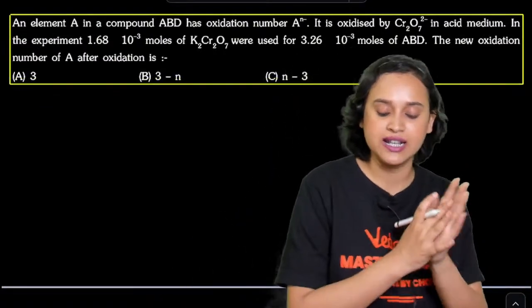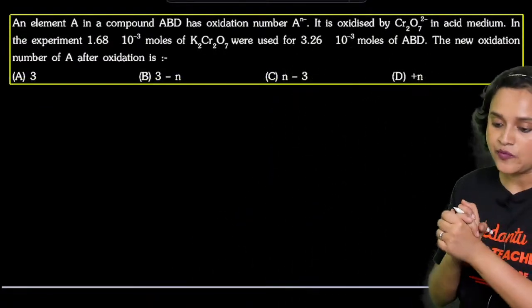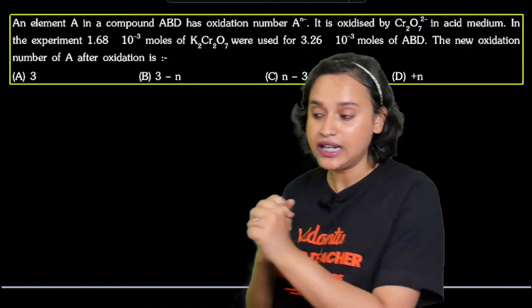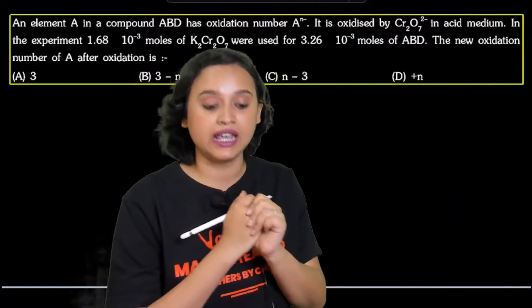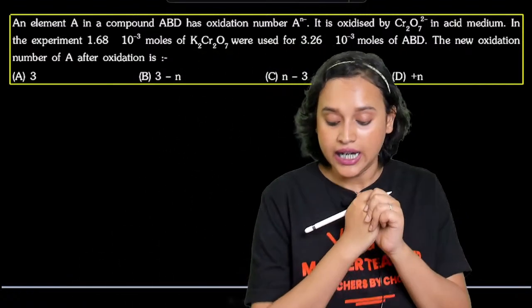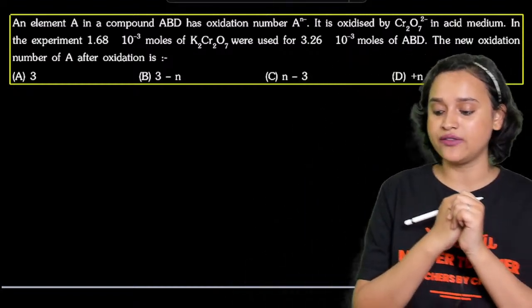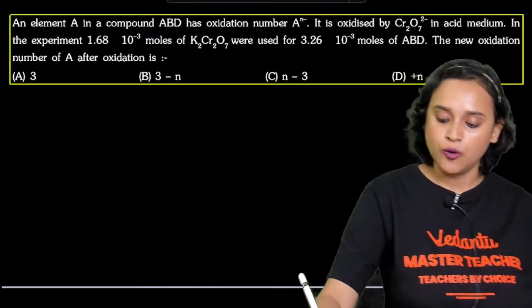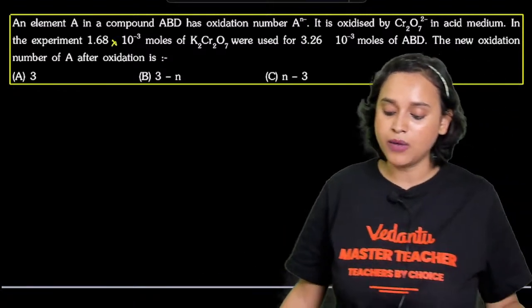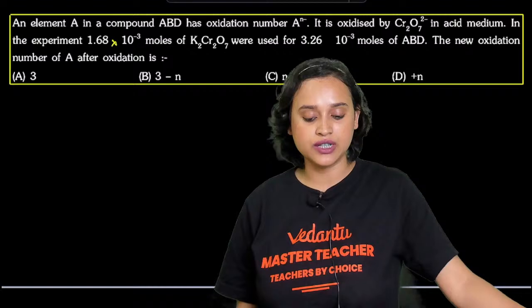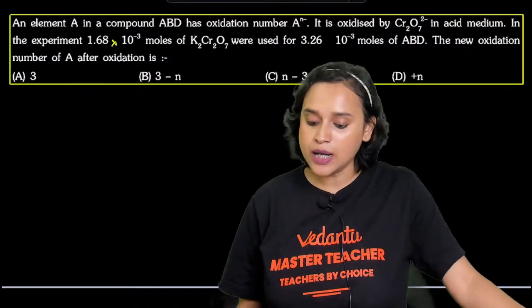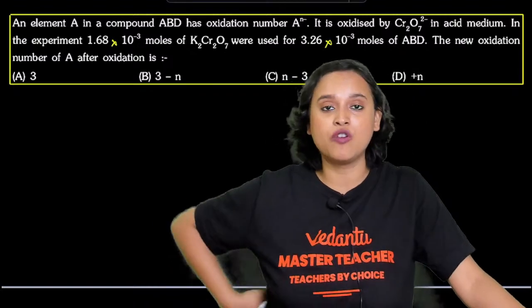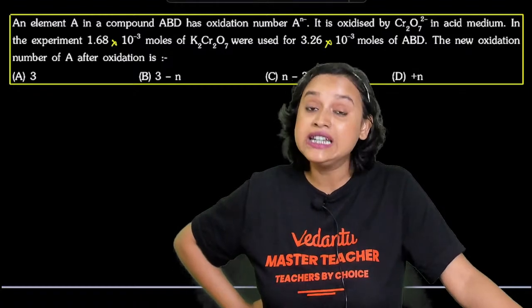The next question is: an element A in a compound ABD has oxidation number A n minus. It is oxidized by Cr2O7 2 minus in acid medium. In the experiment, 1.68 into 10 to the power minus 3 moles of K2Cr2O7 were used for 3.26 into 10 to the power minus 3 moles of ABD.